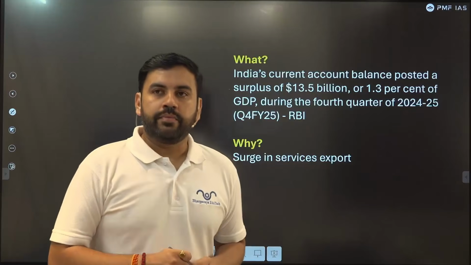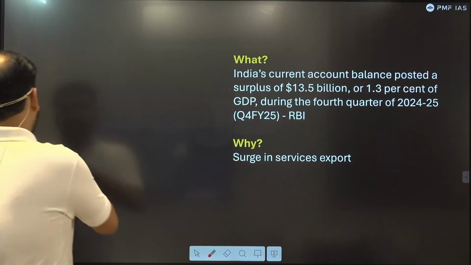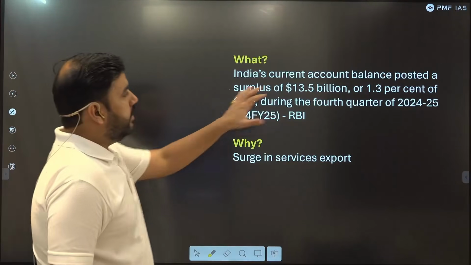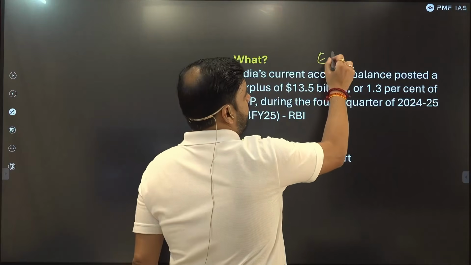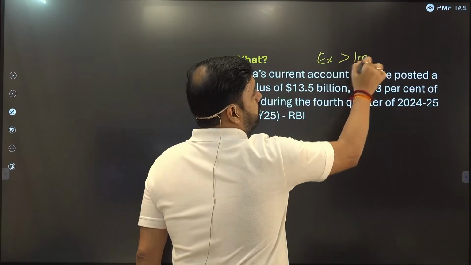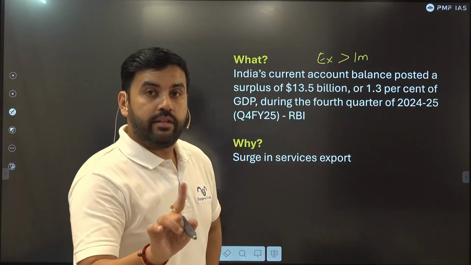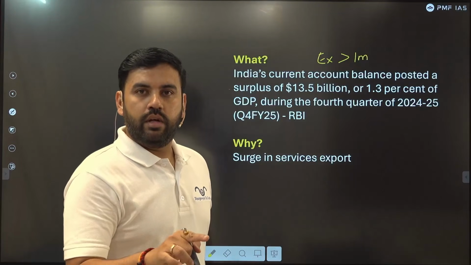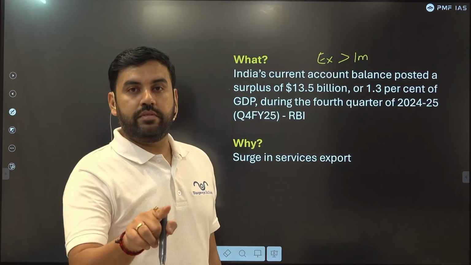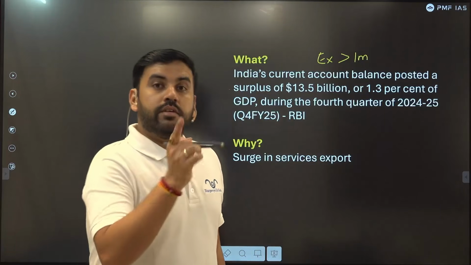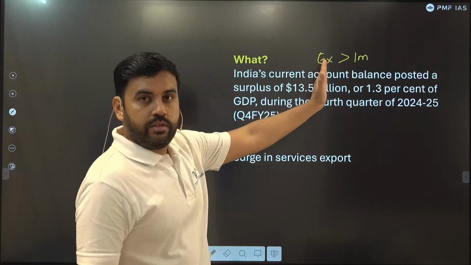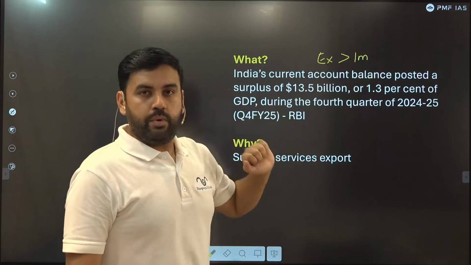Let's start. So what was mentioned in the article? The article says that India's current account balance, that is exports, is more than imports. Exports of goods and services, not capital. This is not the capital account, this is the current account. It includes merchandise trade and services. So the surplus of goods and service exports is over and above the goods and service imports.